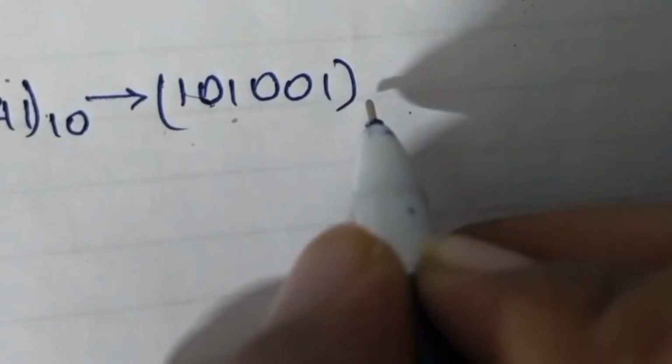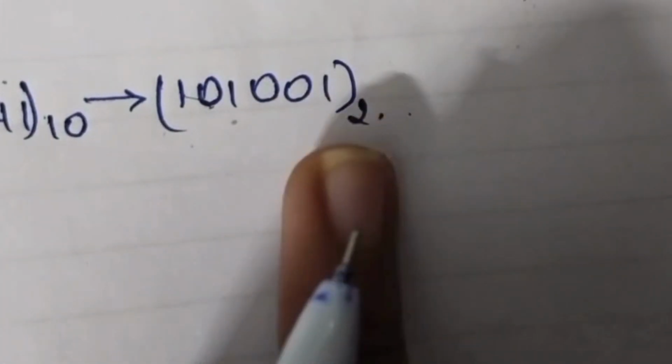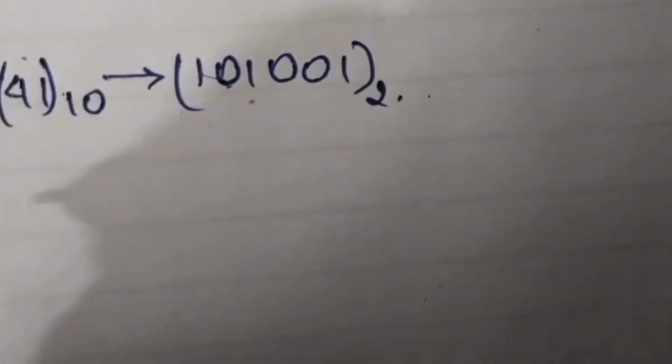We solved the question for 41, the decimal number, then we converted it into 101001. This was our final answer in the binary number system. Now let us try to solve another one.